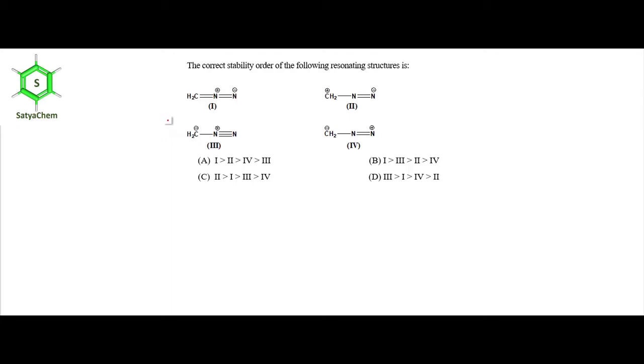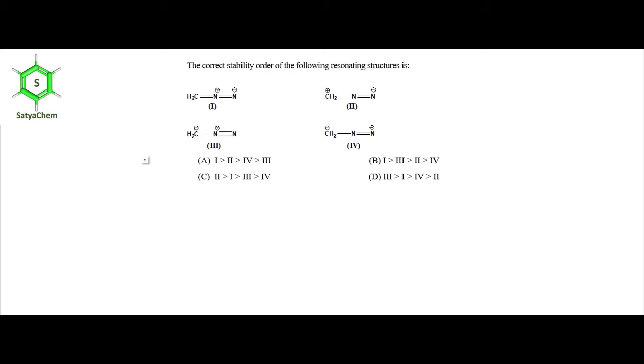Today I have come here with a new MCQ question on stability of resonance structure. The question is: find out the correct stability order of the following resonance structures. Here the name of this molecule is diazomethane, and these are the resonance structures of diazomethane. The resonance structures of diazomethane do not contribute equally, so let's find out the correct order of stability.